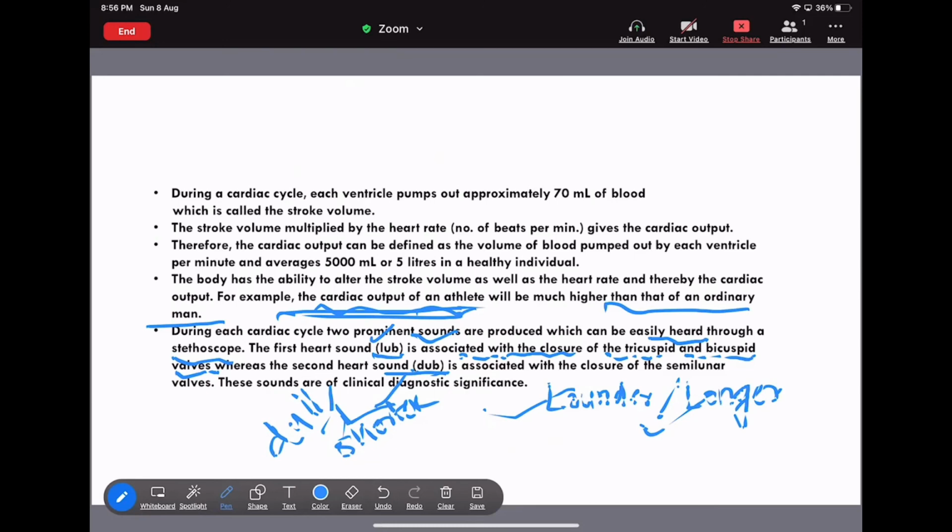The first one is the lub, which is associated with the closing of the tricuspid and bicuspid valves. That means it occurs at the time of ventricular contraction, because at that time the tricuspid and bicuspid valves are closed. But the second sound, the dub, is associated with the closure of the semilunar valves, at the time of ventricular relaxation. I think this is all about your cardiac cycle, and I think you understand the cardiac cycle.